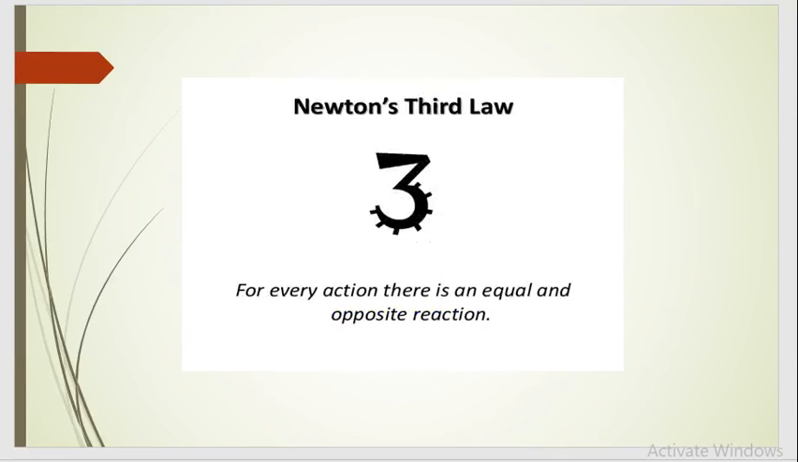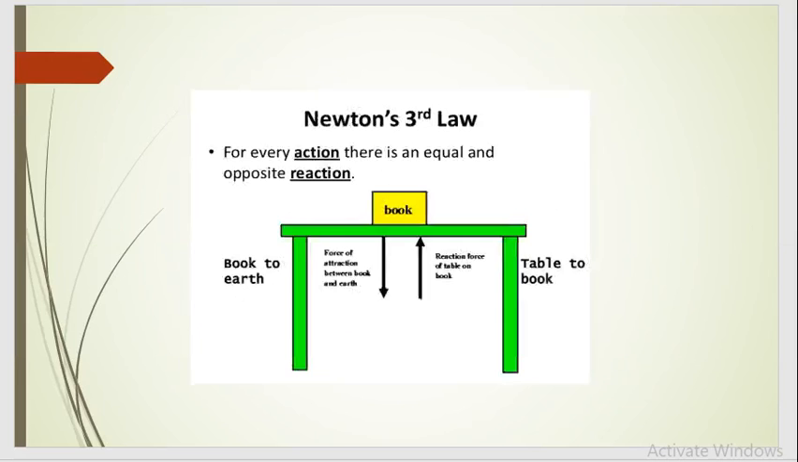Third law of Newton: for every action there is an equal and opposite reaction. Now you can see the explanation in this picture. There is one book on a table. Here there are two pairs, table and book, and book and earth. The force of attraction between book and earth is vertically downward, and the reaction force of the table on the book is vertically upward. They are both equal but oppositely directed.